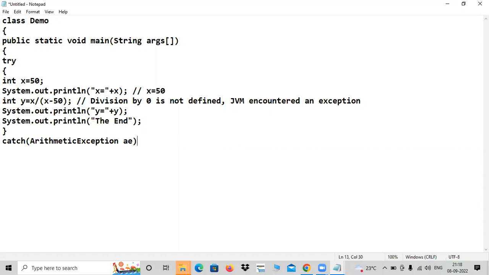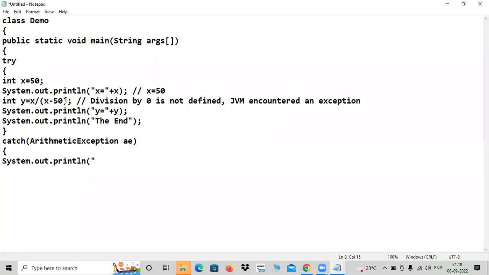Why do we have to give it like this? Why is that parameter required? I will talk about it, just wait. And inside that, see what I'm doing. You can display your own message if you are interested. If you know the kind of problem you are facing here, if you have clarity here, you can put some message. You may get it, not guaranteed.